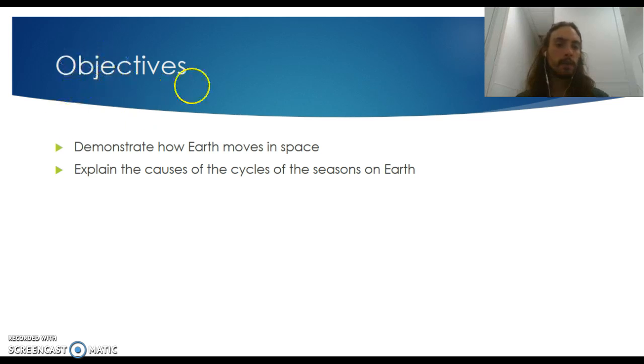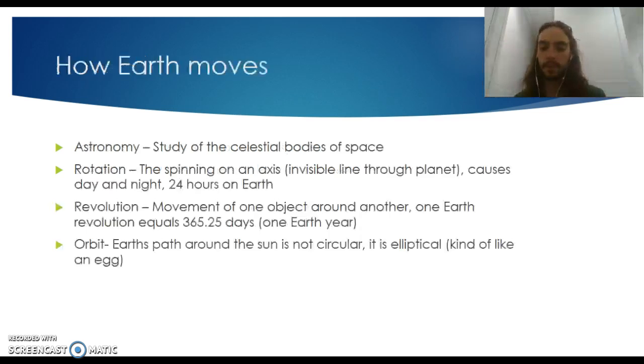the math. So our objectives are going to be to demonstrate how Earth moves in space and to explain the causes of the cycles of the seasons on Earth. So that's going to be a really important one on the quiz, like what causes the seasons. And what causes it is the tilt of the Earth on its rotation around the sun. Okay, so we'll talk about that again. How Earth moves. So this is going to be on the quiz as well.